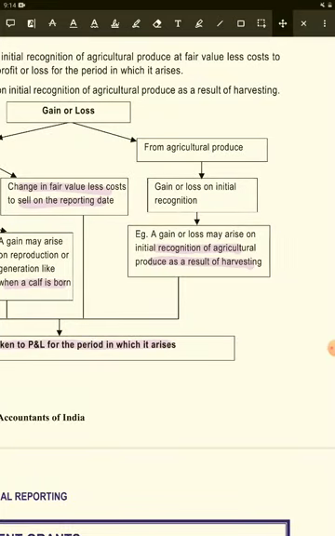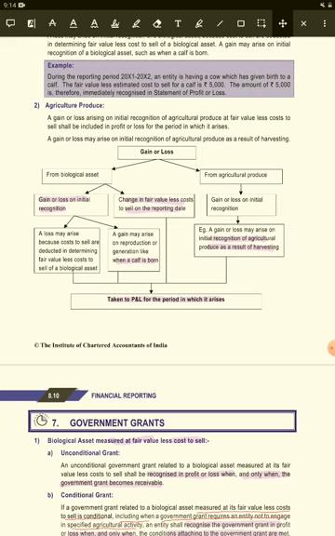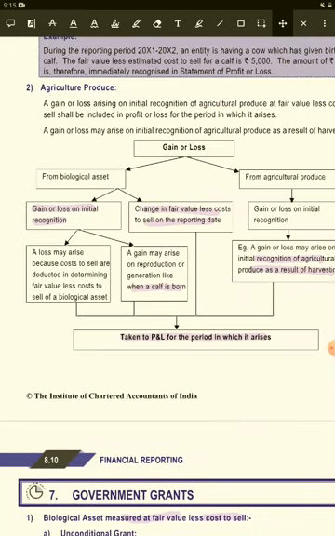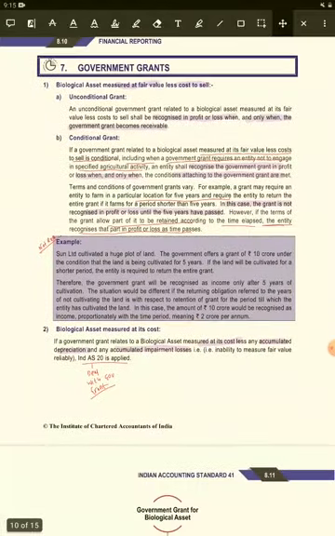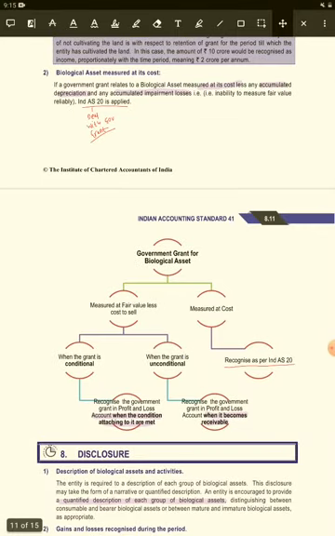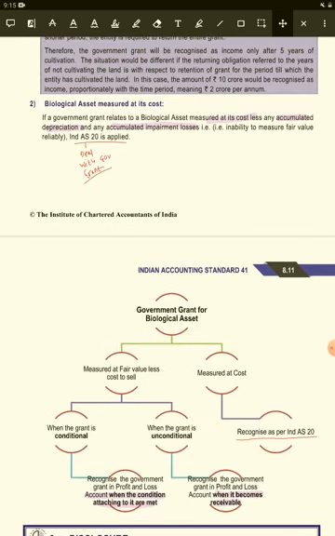And for agriculture product, if there is any gain or loss arising, then also this goes to the profit and loss. That means any gain or loss arising in a biological asset or any agricultural produce, the entire thing goes to the profit and loss account, whether it is on initial recognition or on reporting date. Okay, now we are talking about government grants. So government grants in case of a biological asset measured at a cost. अच्छा, bearer plant.